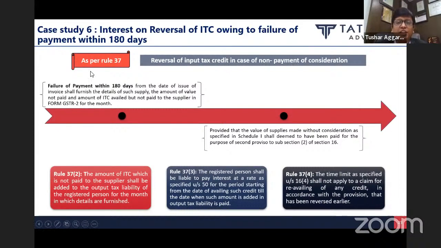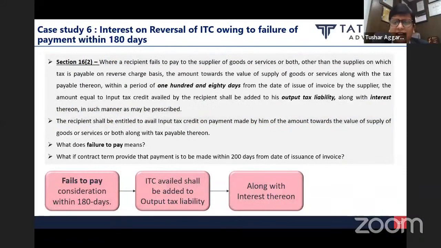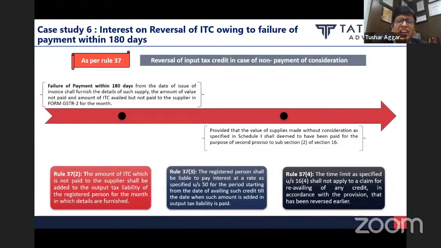So my first interpretation is that the way the entire section and rule is drafted, it is based on my old return filing system of GSTR 1, 2, 3, wherein in GSTR 2 you had a separate table for adding whatever ITC you were supposed to reverse, as your output liability. Today in GSTR 3B, there is no table to add it as your output tax liability. And the rule specifically says that I have to add it in GSTR 2.